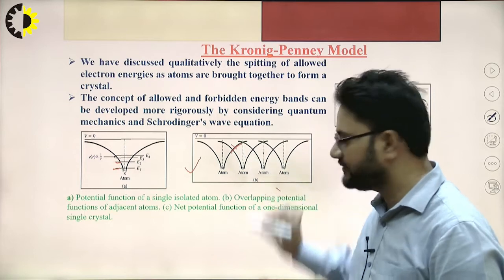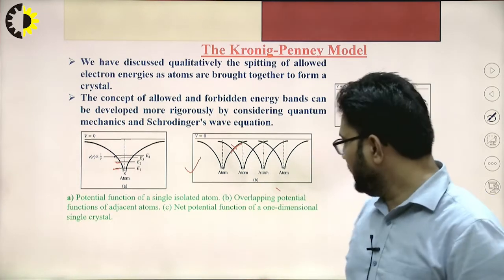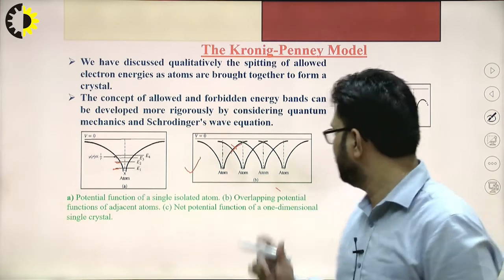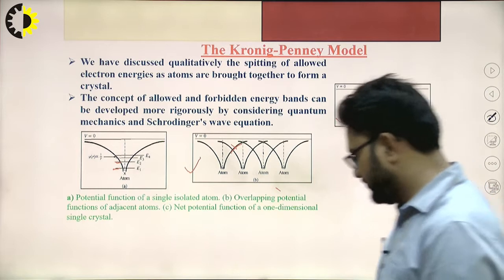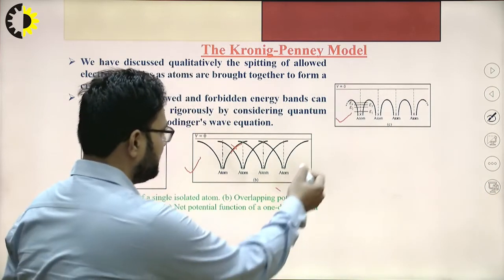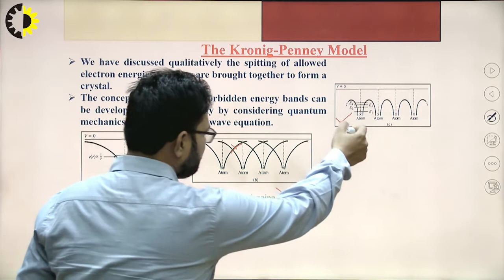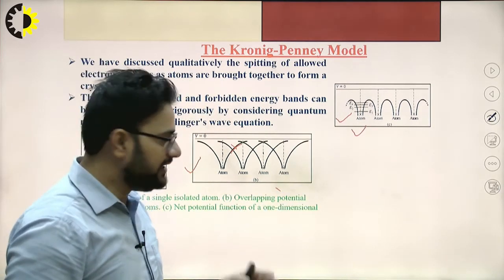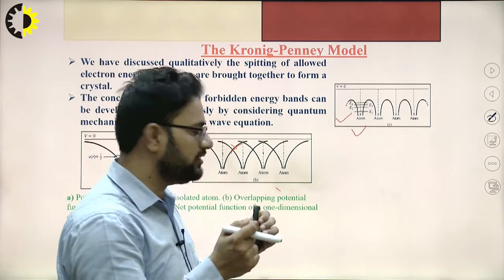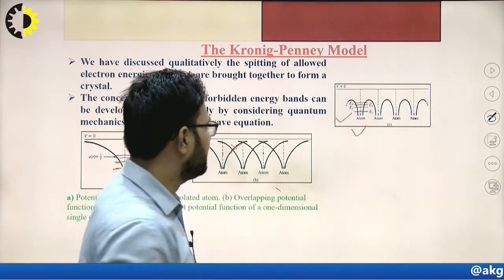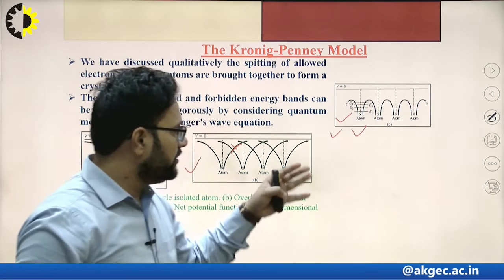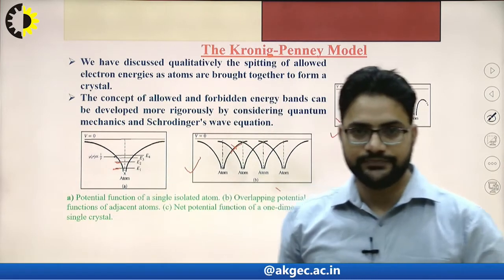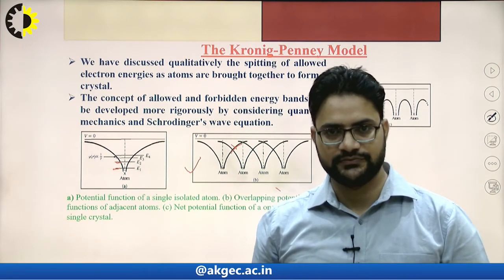If we combine them, the net potential will be this one. Each atom contributes towards a potential, and they all combine to form this type of potential. Now we can approximate this potential function and form a mathematical equation for it.